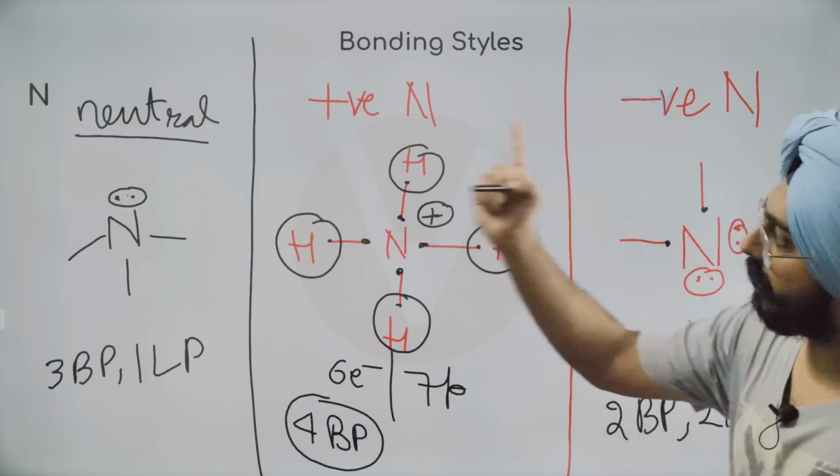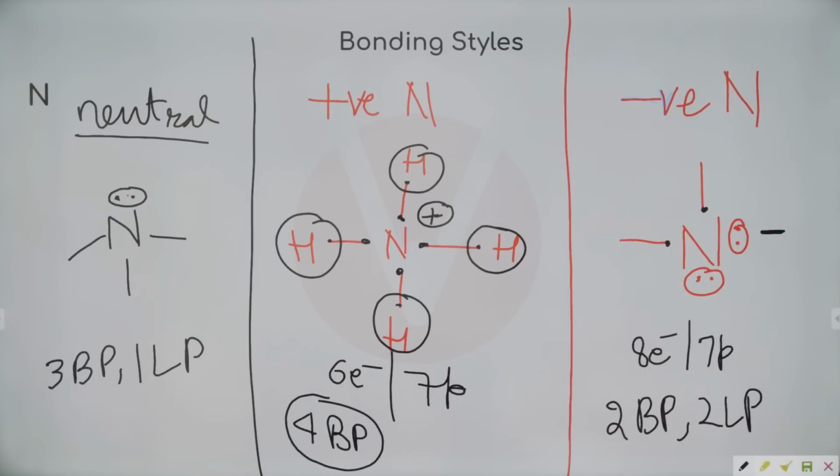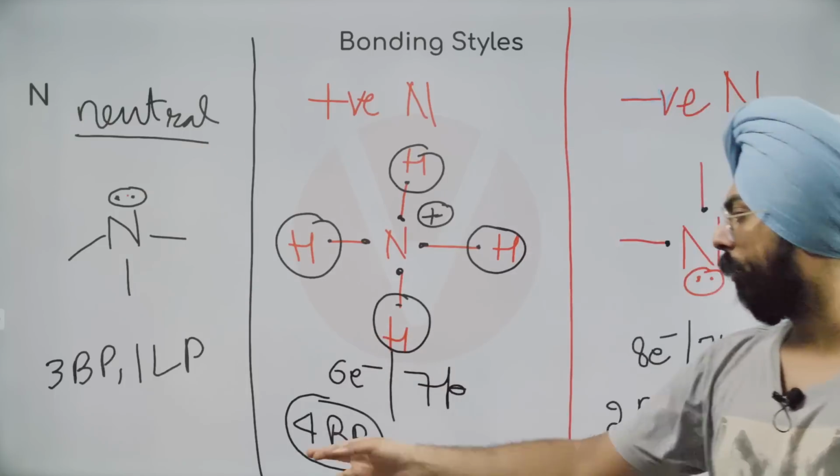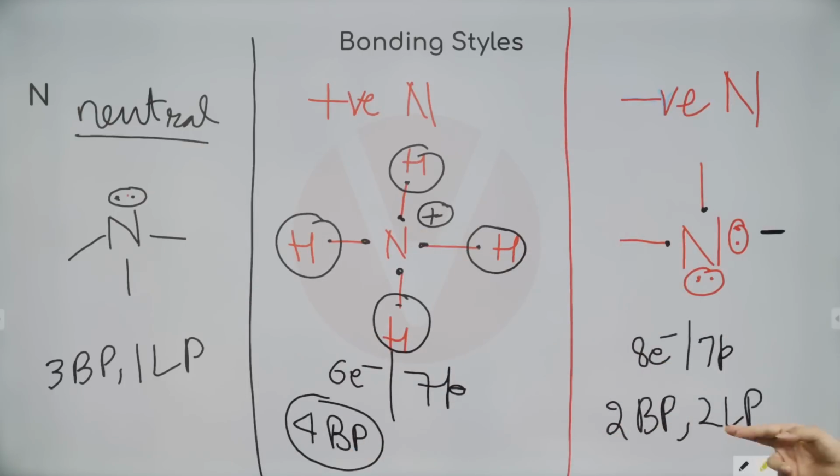So my dear friends, please make a note of it and remember this bonding style for nitrogen. Whenever nitrogen has 3 bond pairs, 1 lone pair, it is neutral; 4 bond pairs, positive charge; 2 bond pairs, 2 lone pairs, negative charge. This is how nitrogen works. Very simple. This is very important for us to understand.